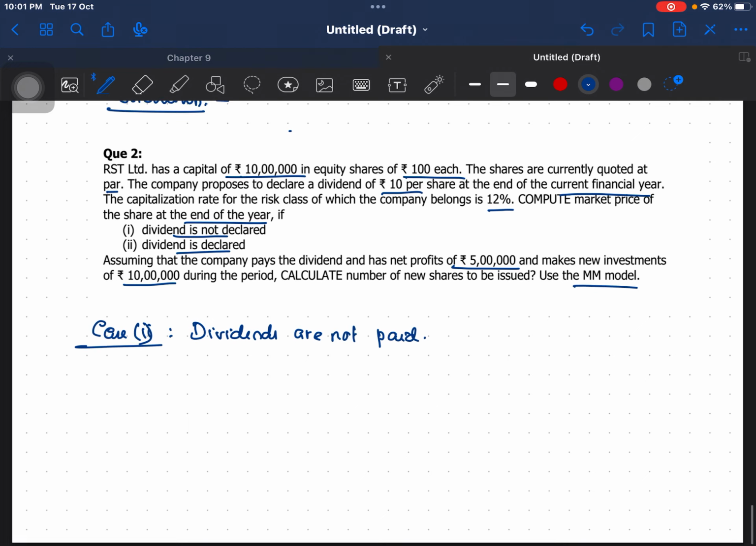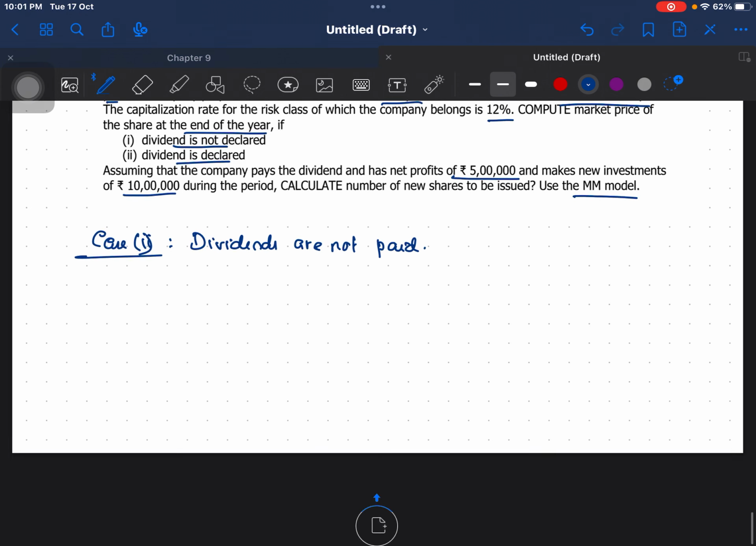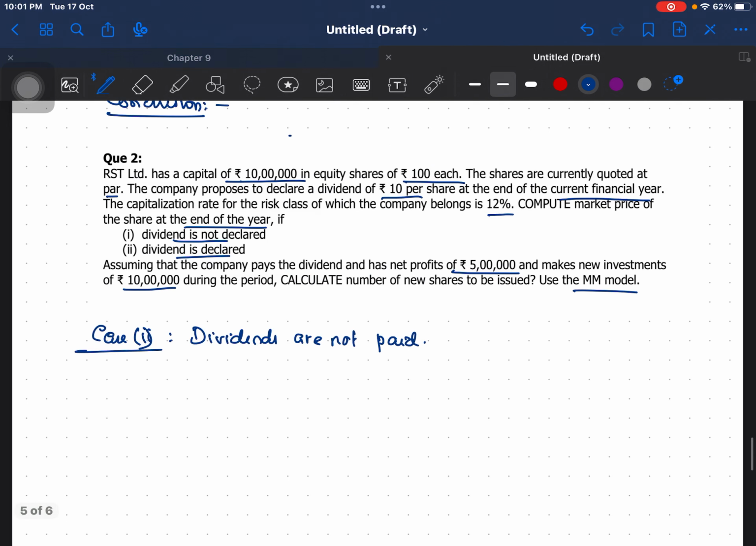Dividends are not paid. So let's do the calculation. So how do you do the calculation here? First of all, let's see what is N. N is the number of equity shares. Number of equity shares is 10 lakhs divided by 100. So that will be 10,000.